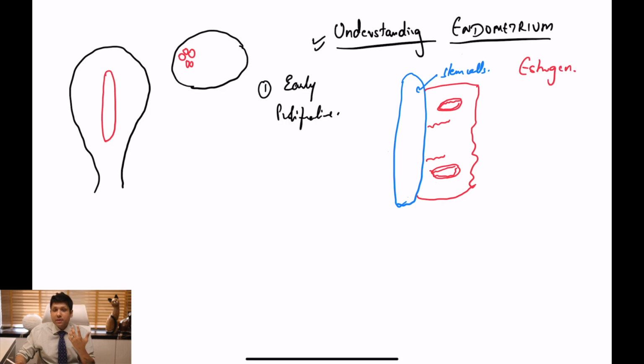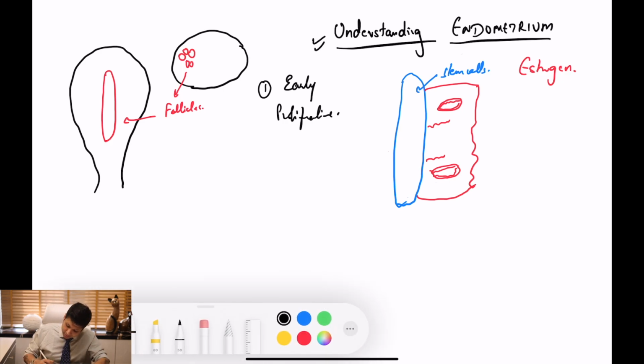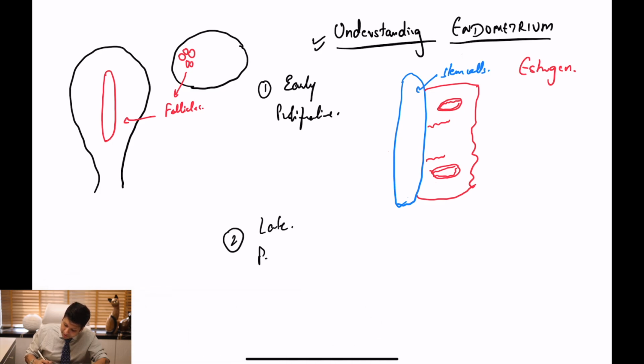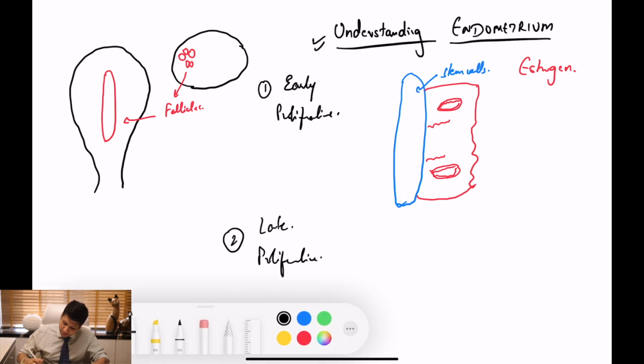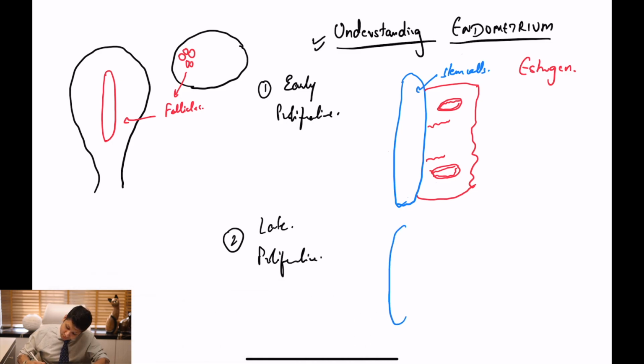Okay, this is very, very important. It is the hormone estrogen which is secreted by the follicles, which goes and acts on the endometrium and allows the regeneration to occur in the early proliferative phase. Once the early proliferative phase is done, we go to the phase which we all are interested in, and that is the late proliferative phase. Now, this is a very important phase, okay? In the late proliferative phase, what do we see?